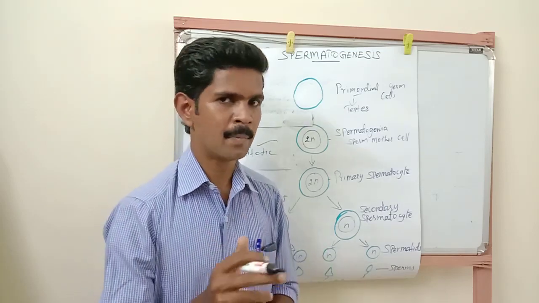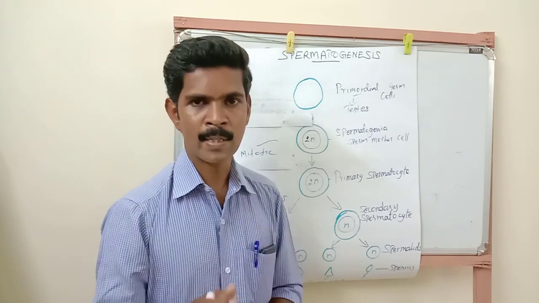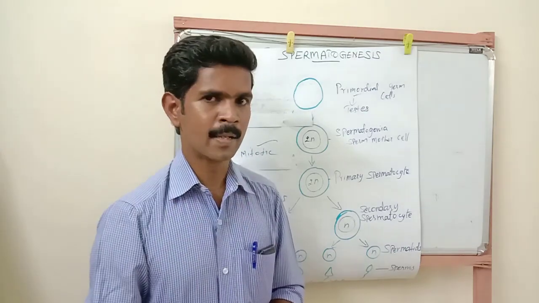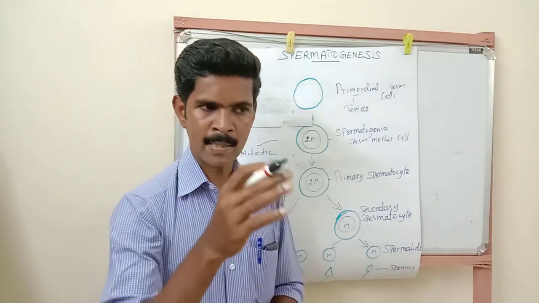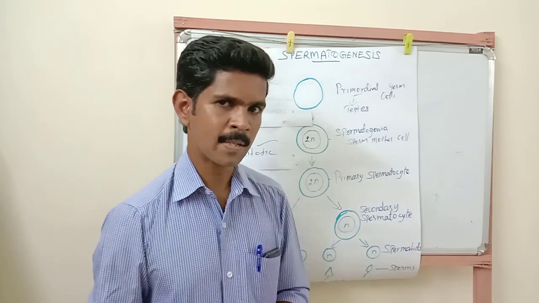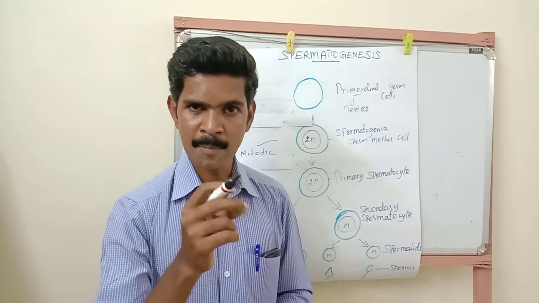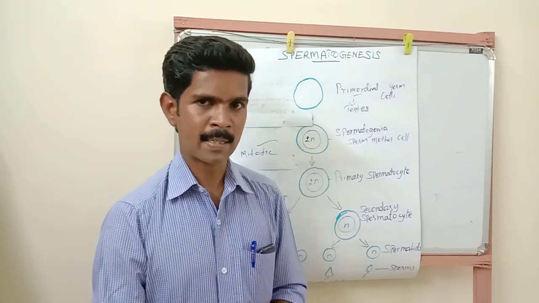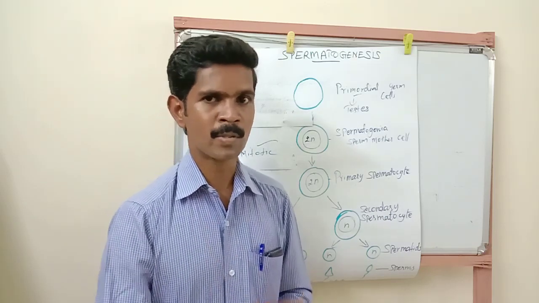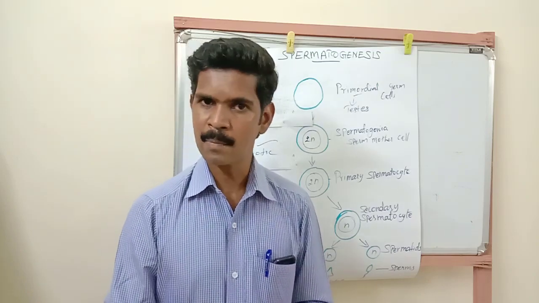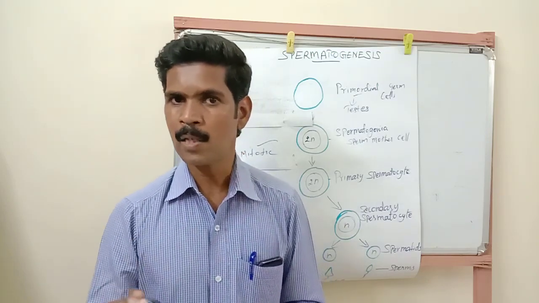You all know the pituitary gland is the master gland of our body. It has two regions, the anterior region and the posterior region. You already studied this in the 11th standard. The anterior region is called adenohypophysis, and the posterior region is called neurohypophysis. After reaching the pituitary gland, it immediately secretes two more hormones: follicle stimulating hormone and luteinizing hormone.